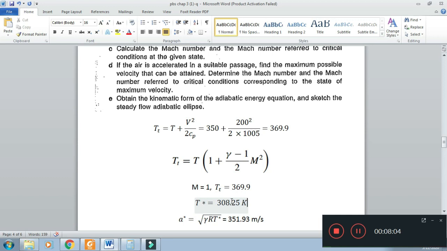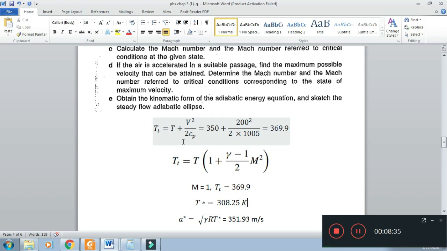There is no change in the total energy, but the various forms can change. So the adiabatic energy equation can be written as Tt equal to T plus V square over 2Cp. This is the adiabatic form of the energy equation if there is no heat transfer and work transfer, and the potential energy change is negligible.